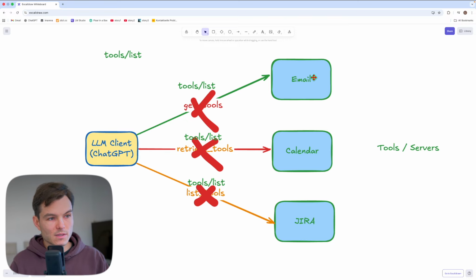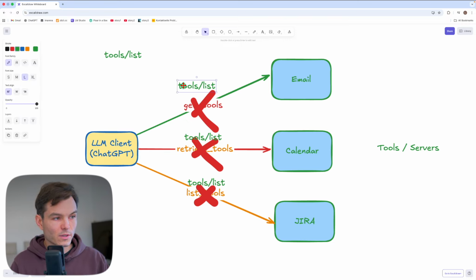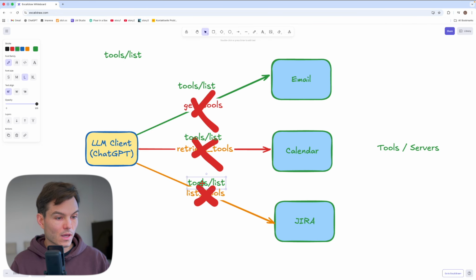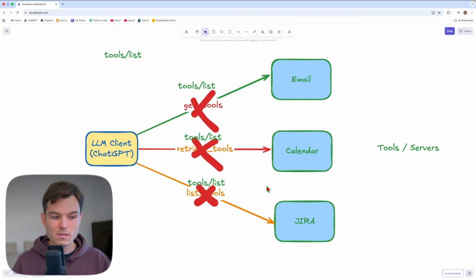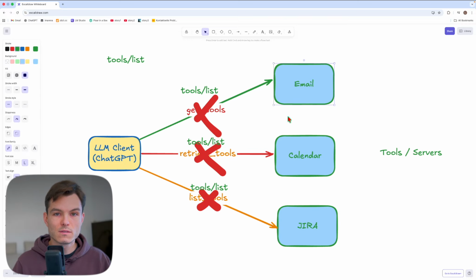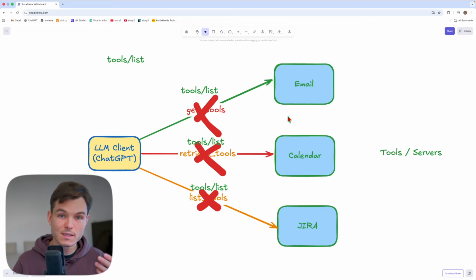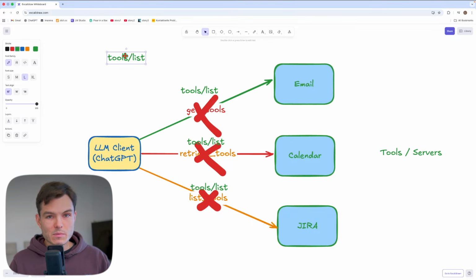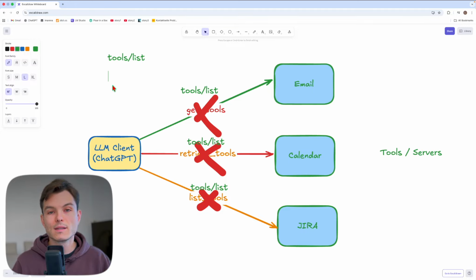If you want to get the capabilities of the email server, you would have to call it with tools list. If you want to get the capabilities of the calendar, you would call it with tools list. And if you want to get the capabilities of any other server, you would call it with tools list. And those servers would respond with a specified schema that I'll show you later. But this is the exact same schema for every tools list call. So the client knows exactly what to expect in the response, and exactly how to parse it. So first, MCP specifies tools list. Then when we get the list of tools from each server, the client can call each tool with tools call.